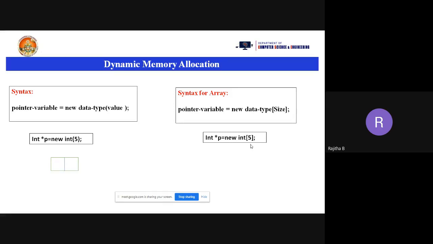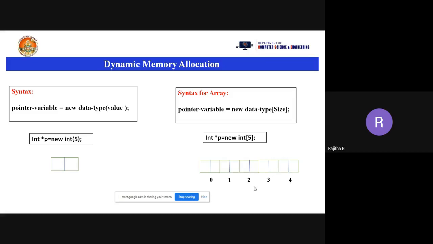But in this syntax, what is the 5 here? Array size, meaning I need to take 5 elements. How much memory will be allocated for this one? The data type is integer, so 2 bytes for integer, and the size of the array is 5, that is 2 into 5. Totally how much memory will be allocated? 10 bytes. Now you can see here, I can take 1, 2, 3, 4, 5 elements, and the index positions are 0, 1, 2, 3, 4.